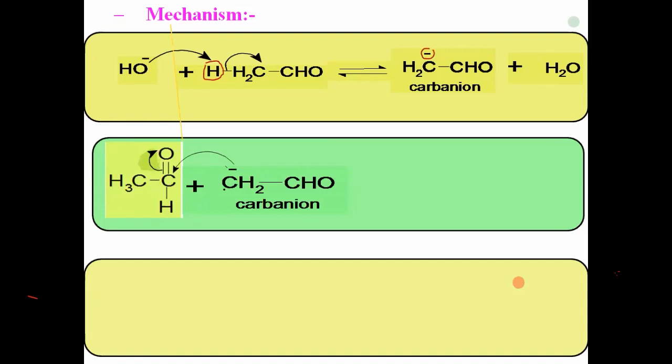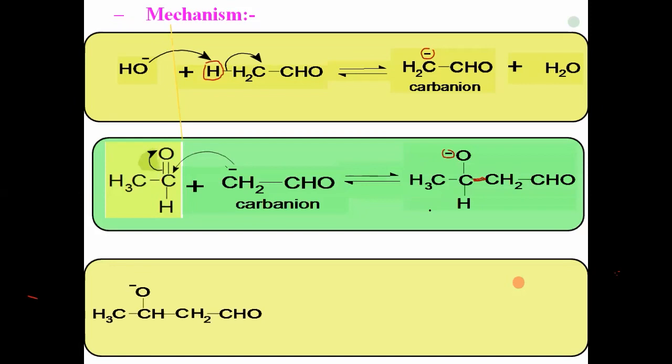So a new bond forms between the two carbons, while one of the pi bonds breaks and this electron pair goes towards oxygen, which acquires a negative charge. Now this is the negative charge on the oxygen, while there is a new bond between those two carbons, and we get the intermediate. That intermediate is called the alkoxide intermediate. Now, what happens in the next step?